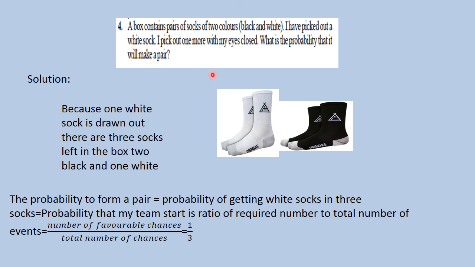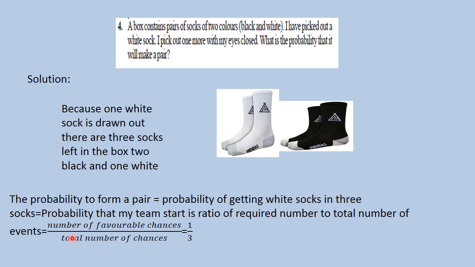To make a pair, the second sock which he draws with eyes closed should be white, isn't it? Because the first one is already white. If the second one is also white, then it will form a pair. Because one white sock is drawn out, there are 3 socks in the box. 2 are black and 1 is white. So there are 3 socks in the box, one white and the other 2 black.